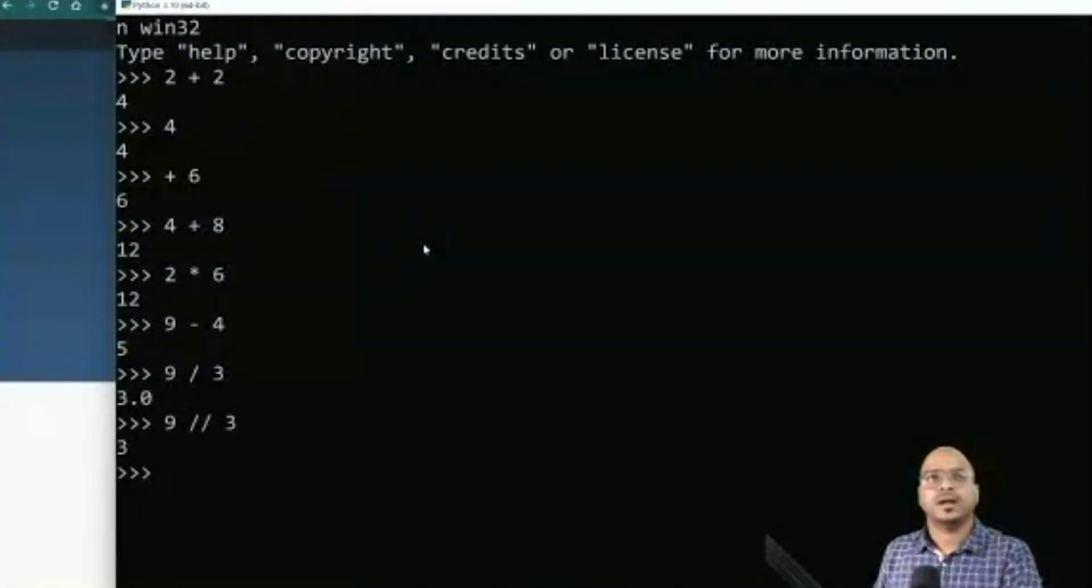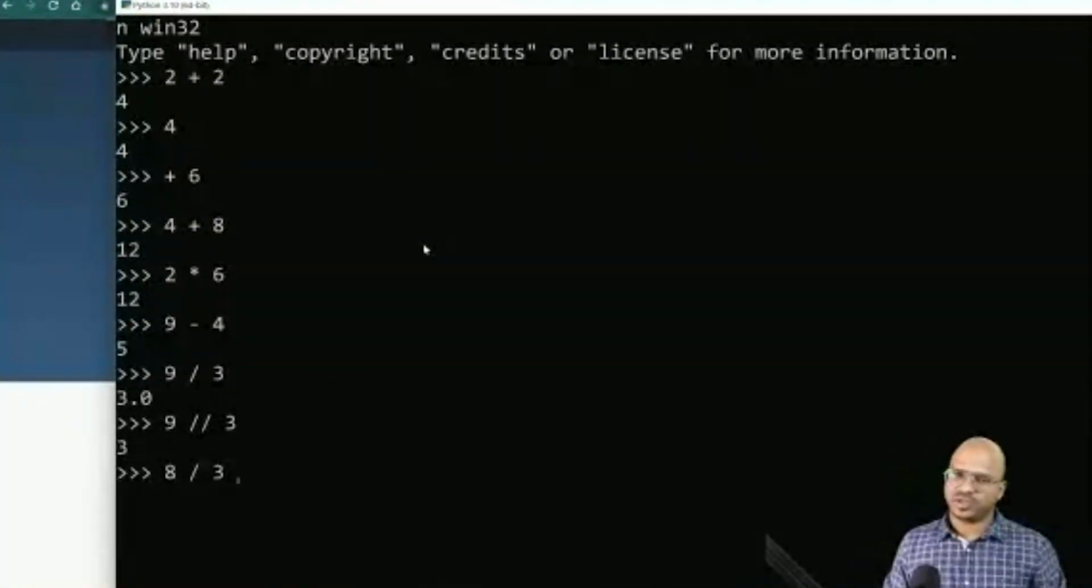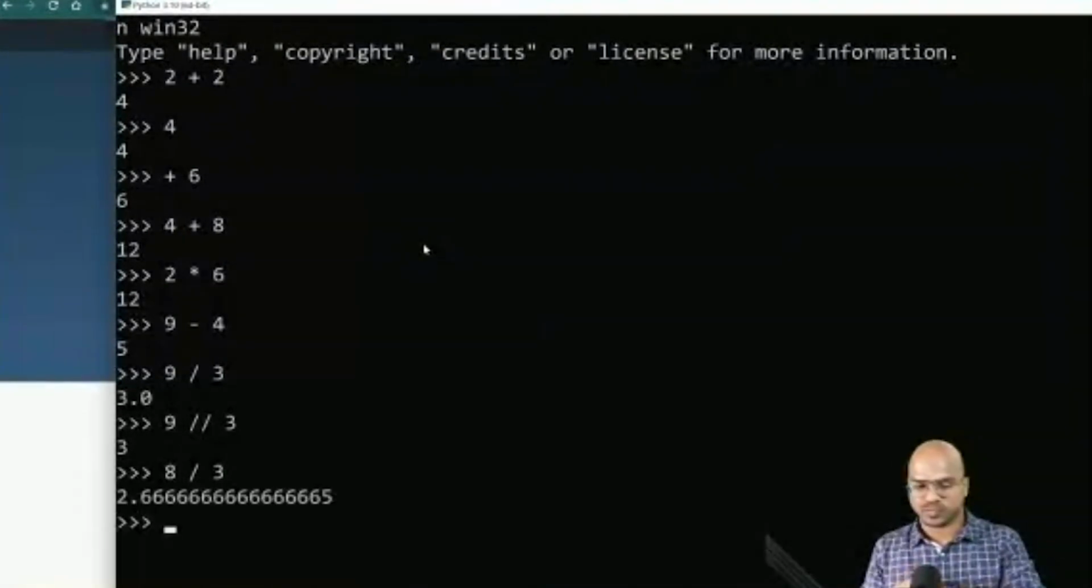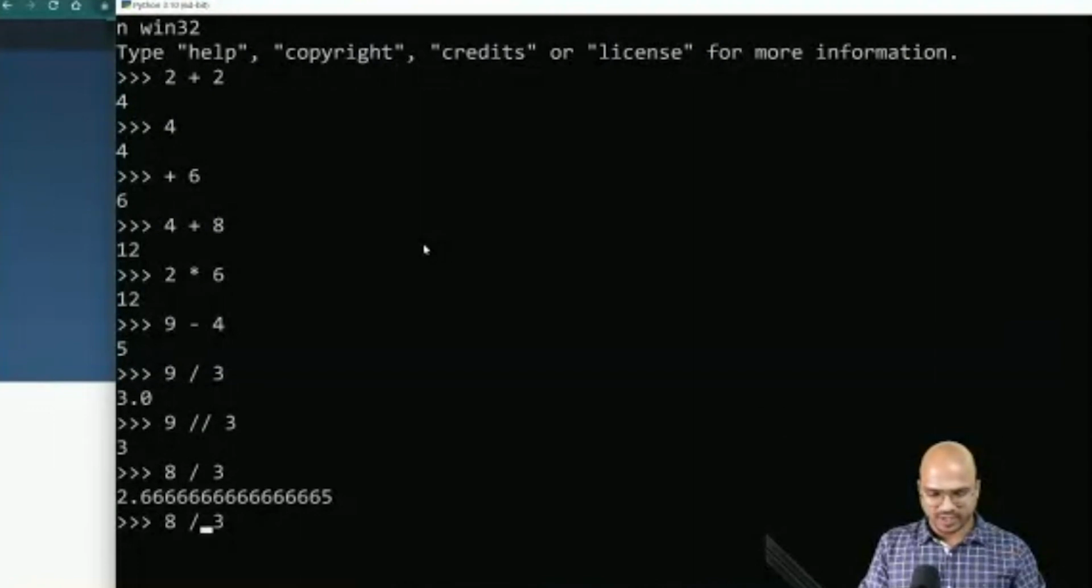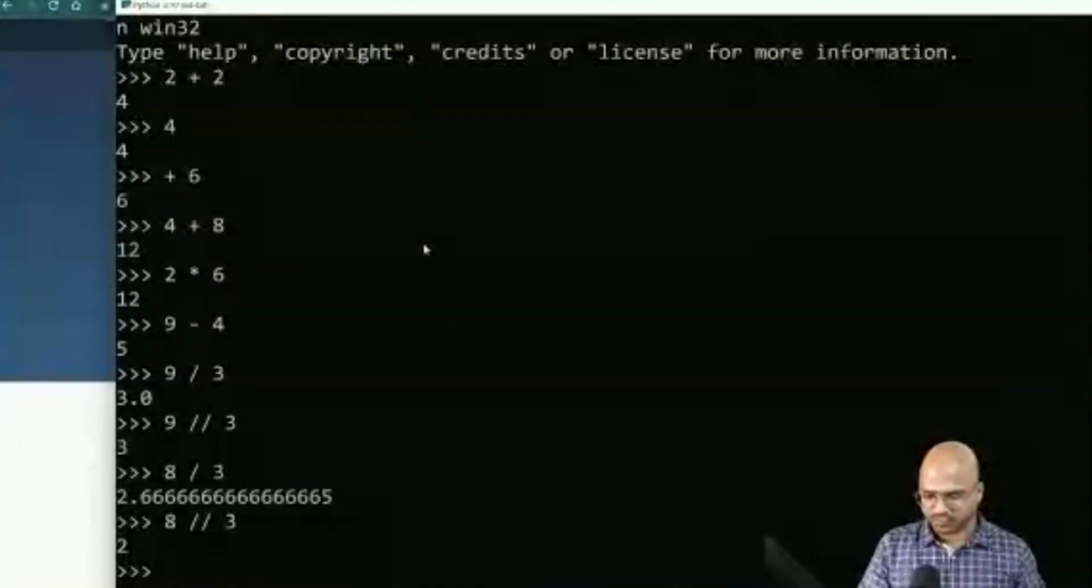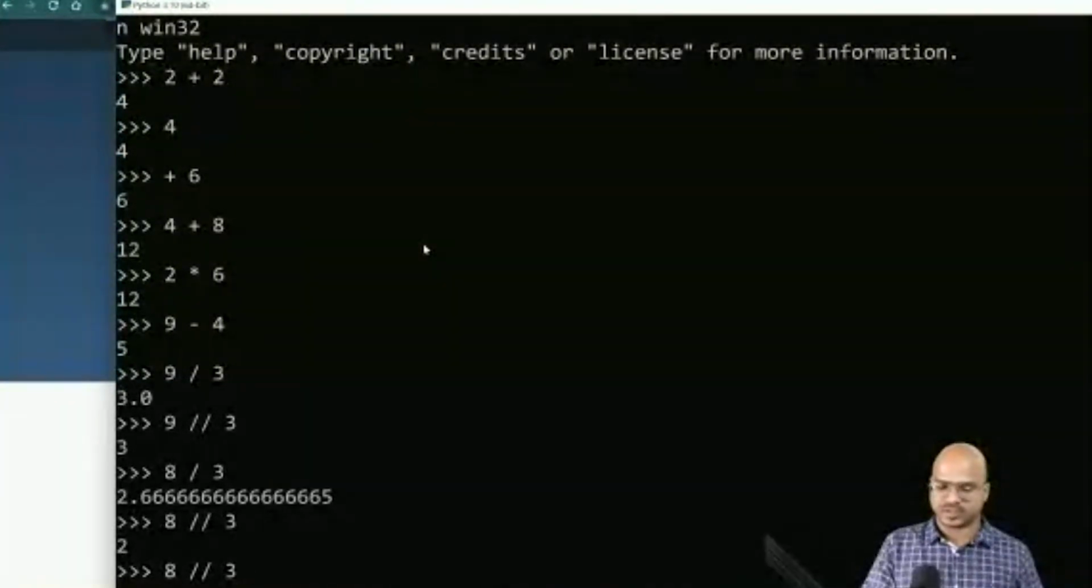What else can we do? What if you want to find the remainder? Let's say 8 divided by 3. Now we know 8 divided by 3 should give you 2, right? But then we want the remainder as well. And the remainder in this case is also 2. Okay, but we got point values. If we don't want point values, we can use the double slash, and you can see we don't have point values now.